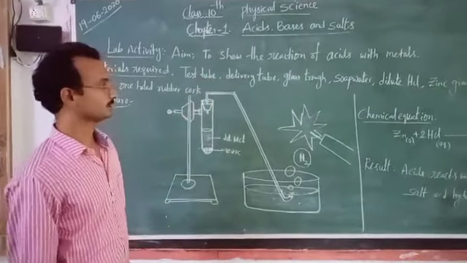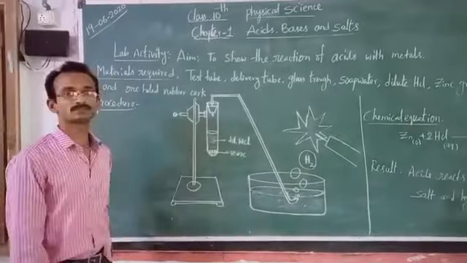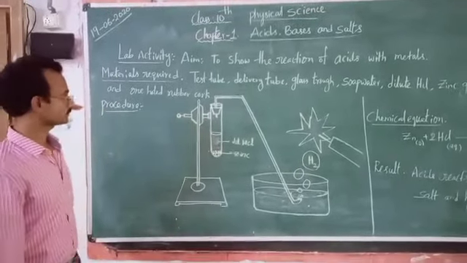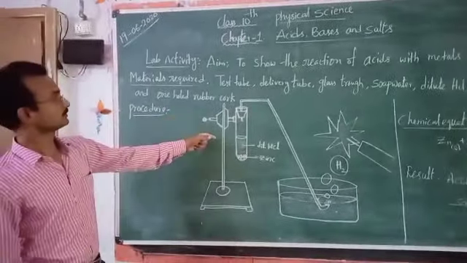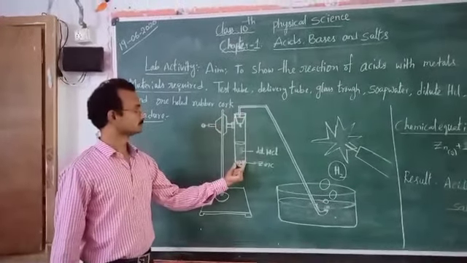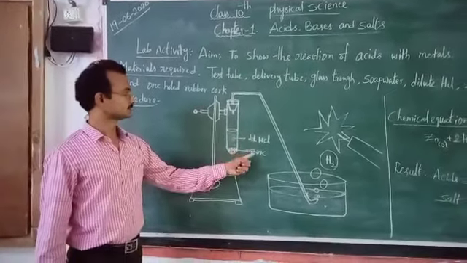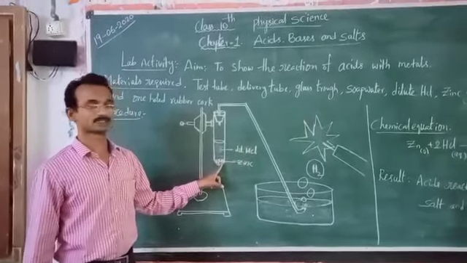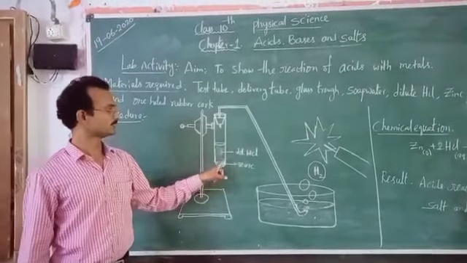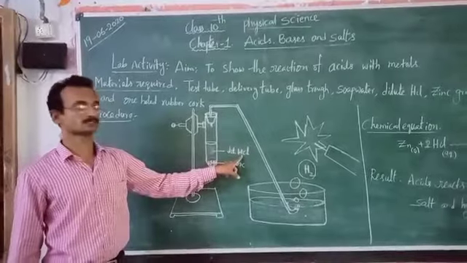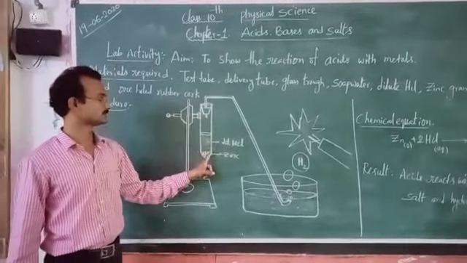The procedure of the lab activity is: we have to take one test tube, put some zinc granules in it, and add about 10 ml of hydrochloric acid to the test tube.